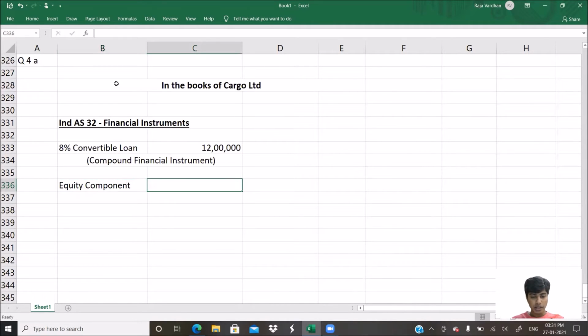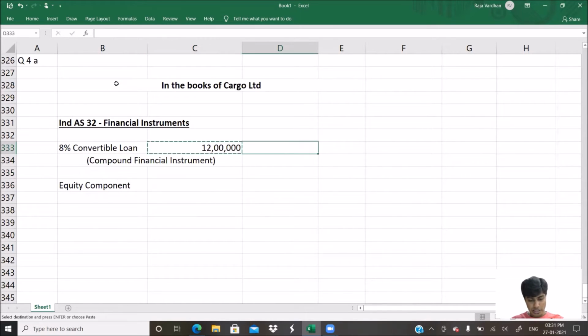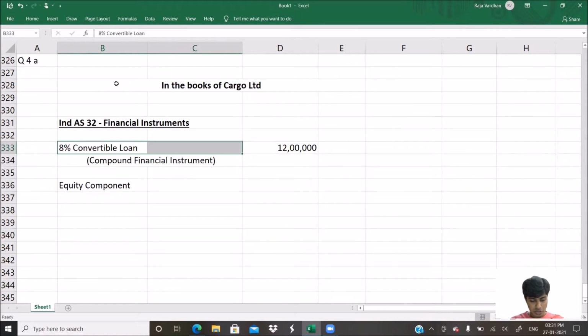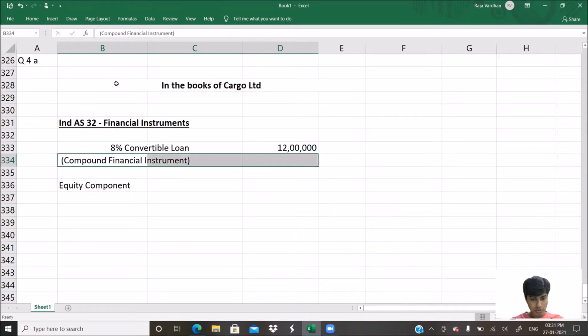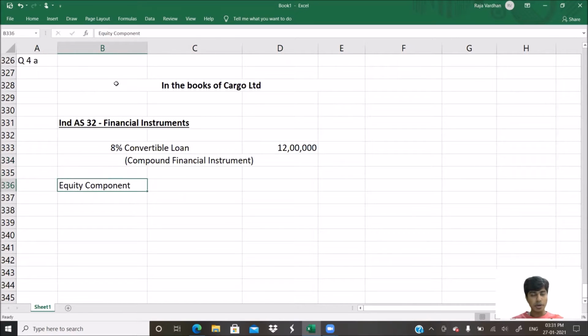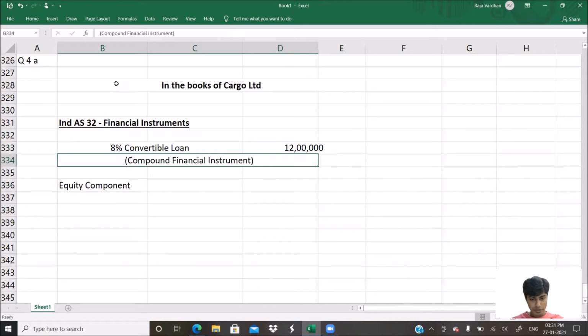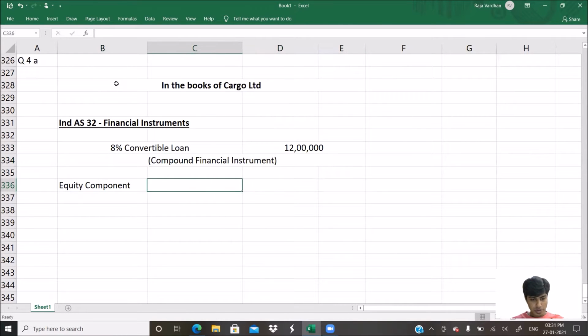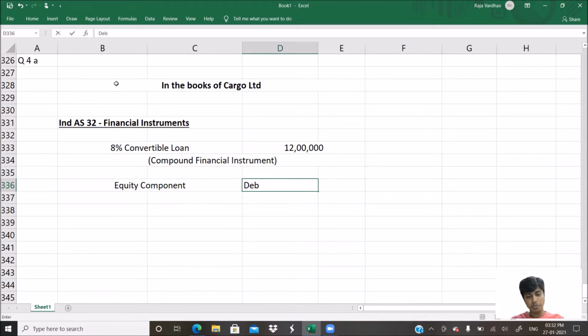Equity component, and then the other part in this is, okay, I'll do one thing. I'll cut this, I'll paste it here, I'll merge these two. Yes, perfect. So there are two parts. One is equity component. Next is debt component.